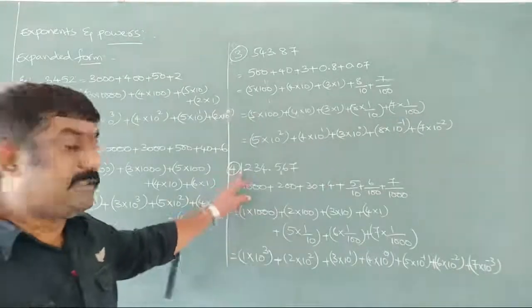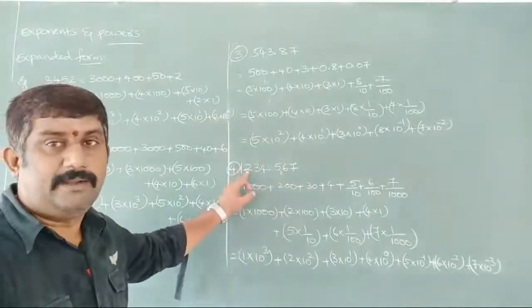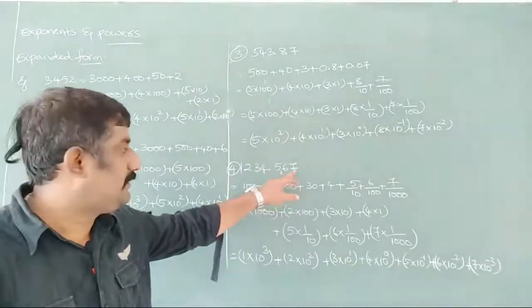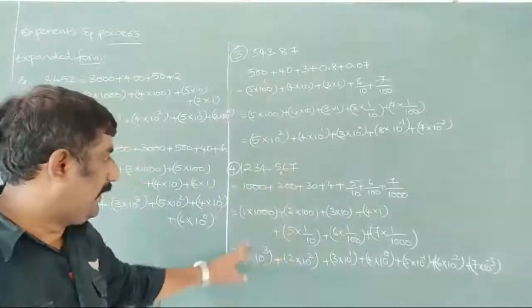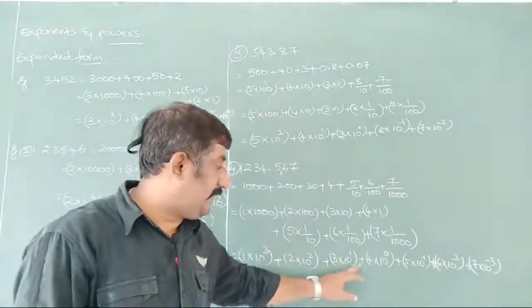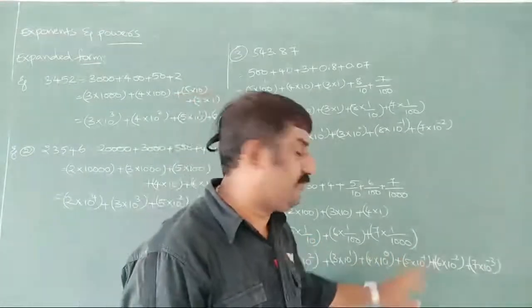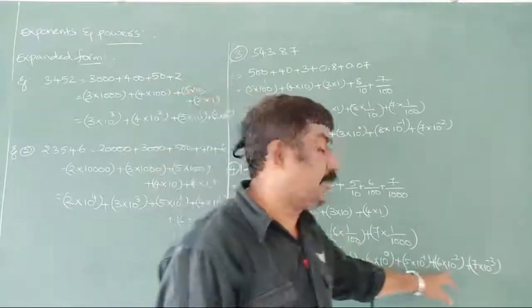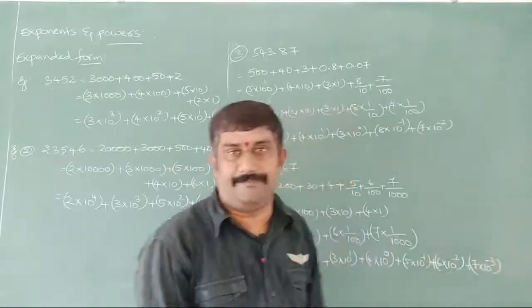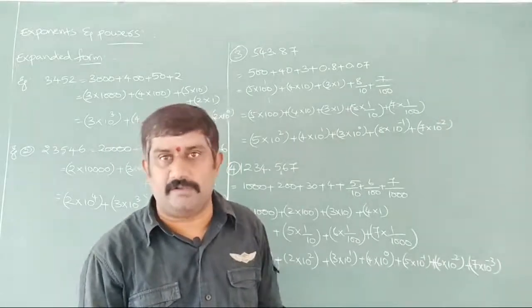Once again, 1234.567. Thousands, hundreds, tens, ones, tenths, hundredths, thousandths. Now 1 into 10 to the power of 3, 2 into 10 to the power of 2, 3 into 10 to the power of 1, 4 into 10 to the power of 0, 5 into 1 by 10 can be written as 10 power minus 1, 1 by 100 can be written as 10 to the power of minus 2, and 1 by 1000 can be written as 10 to the power of minus 3. So like this we can expand even the decimals into the form of exponents also.